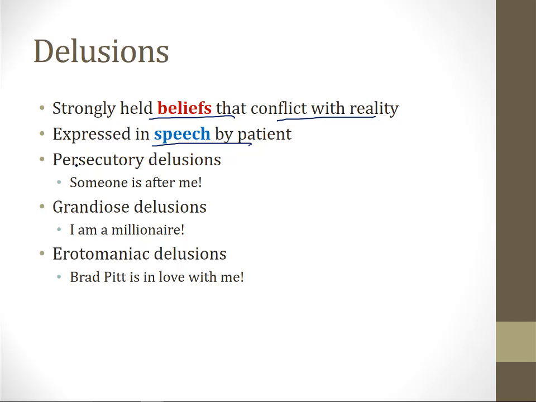And there are a number of subtypes of delusions depending on how the patient's beliefs conflict with reality. So for example, persecutory delusions occur in patients who think that someone is after them. They might say someone is chasing me or someone is trying to kill me. These are evidence of persecutory delusions. Grandiose delusions are things like I am a millionaire or I am king of the world. Erotomania or erotomaniac delusions are delusions that involve someone being in love with them, like Brad Pitt is in love with me or all people are in love with me.